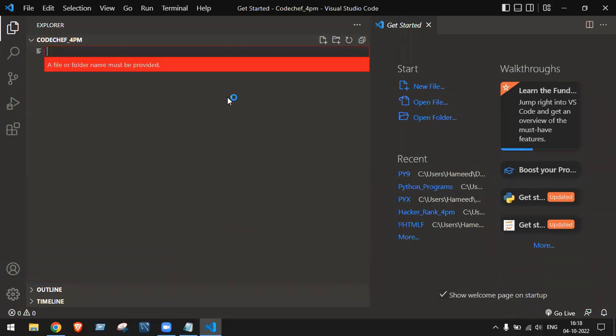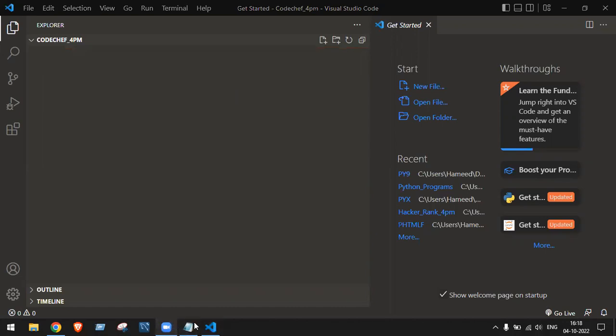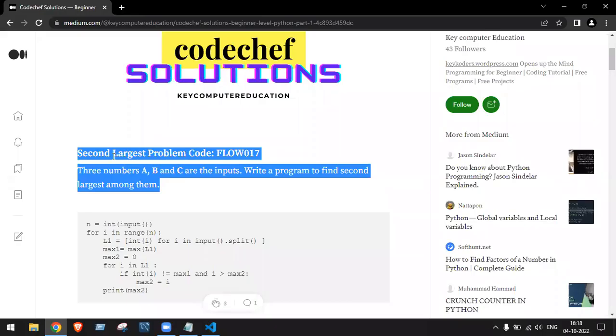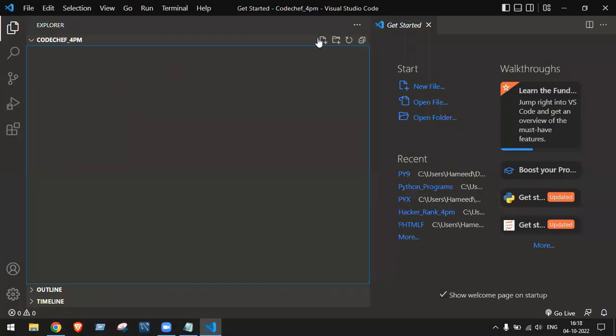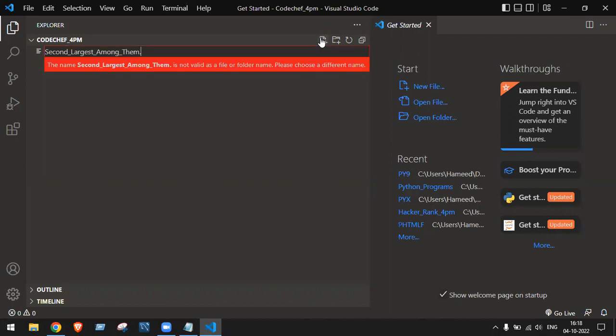What should be my file name? Give it very simple. You can say second largest problem, or second largest among them. So give the file name as second largest among them .py.